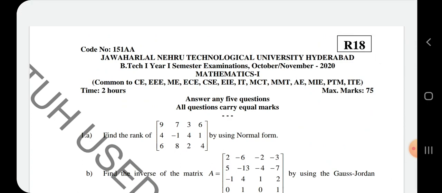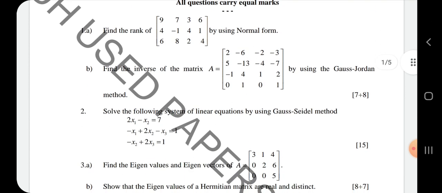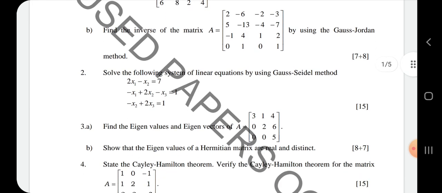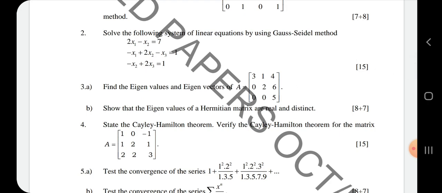Now, when you look at the problems corresponding to the units, the first problem is from matrices, the first unit. The second problem also belongs to matrices, system of equations. The third problem is eigenvalues, from the second unit. The fourth problem is the Cayley Hamilton theorem, also belonging to the second unit. So overall, in these 4 problems, from each unit 2 problems are given: matrices first unit 2, second unit 2.